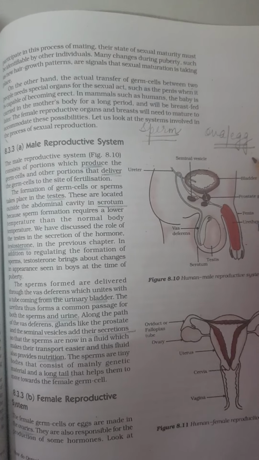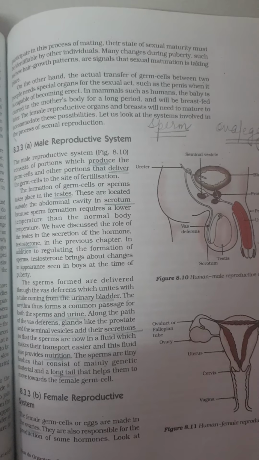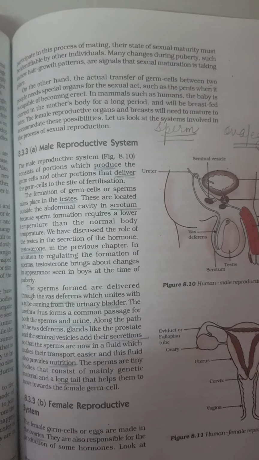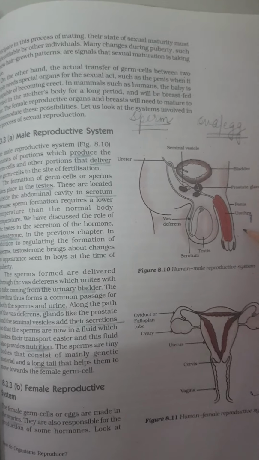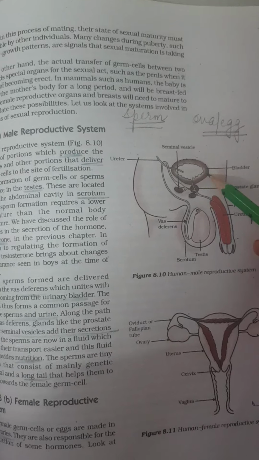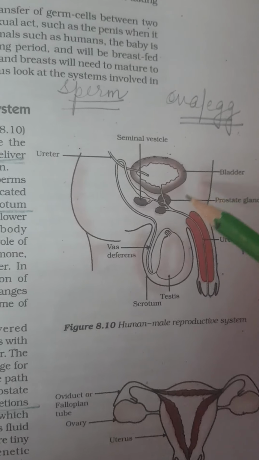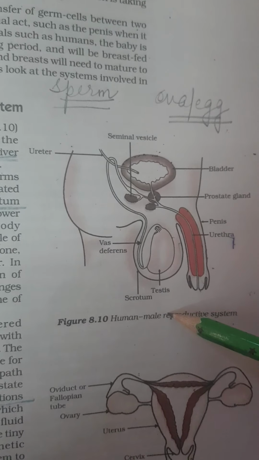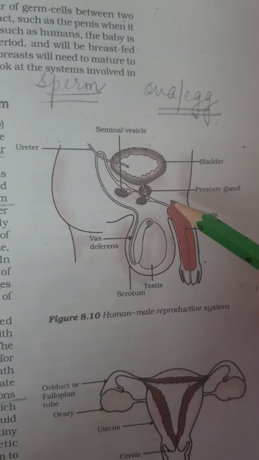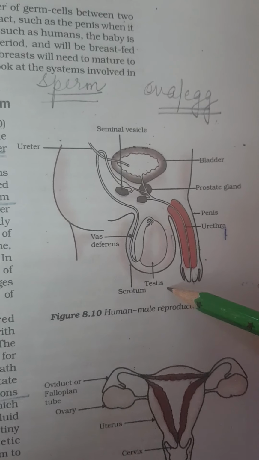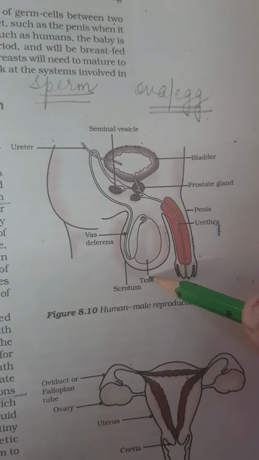Firstly, let us look at how the male reproductive system is different from the female reproductive system and how the male reproductive system looks. The male reproductive system is basically linked with the excretory system. You can see over here in this diagram, I'll just zoom this. Here with the urinary bladder, there is the system of reproduction in males. This is showing the abdominal cavity. Outside the abdominal cavity, there are testes. This is one part being shown here, students. The other part is on the other side, meaning it is in pairs.